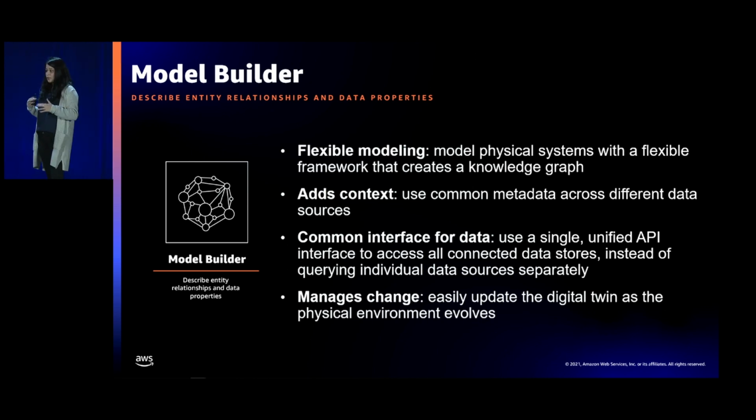So all you have to do is call TwinMaker APIs and ask for, I want data for this entity from this time to this time, and the complexity of knowing where this data lives, what data store it is stored in, and how to query that particular data store is abstracted away. So it's a really powerful tool for rapid application development using these simple APIs.